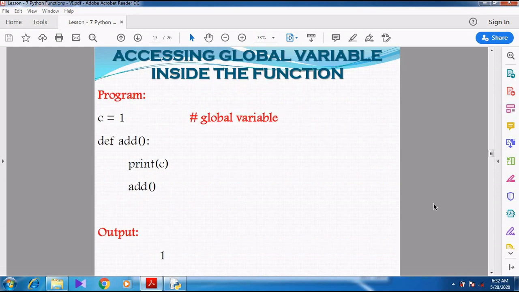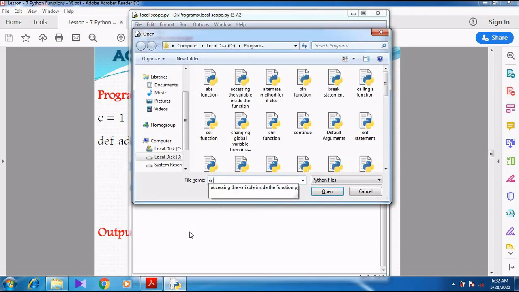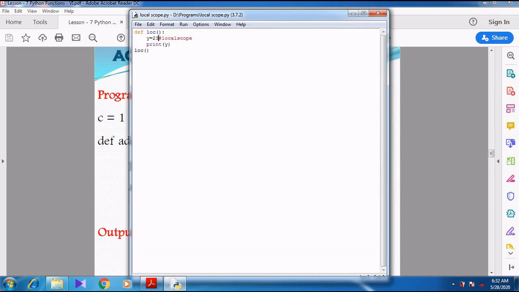Right. Now I will show you another program, accessing a global variable inside the function. Right. Let's see the example. Accessing the global variable. See here, global variable c equal to 1, and then I am printing the value of c, and then I am invoking the function add. So when I press F5, it automatically shows the output.